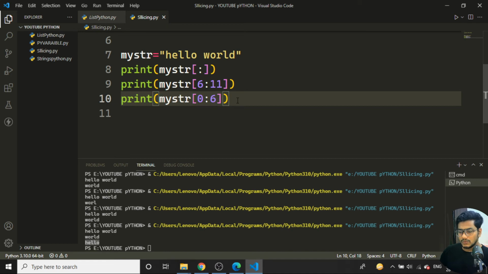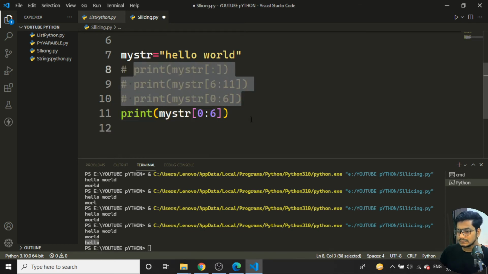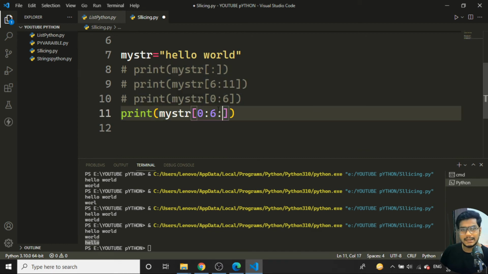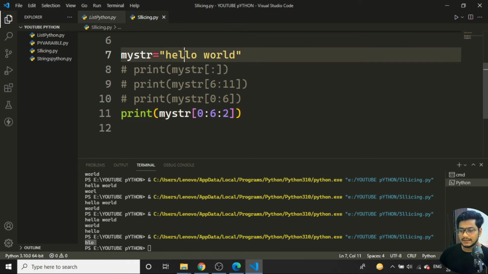Now I want to use one more concept. I'll comment this much. Here I want to skip one letter between each. To do that I need to give the number 2 over here, which means it will skip one letter between. HELLO is there, right? E will get skipped and one L will get skipped. If I run the program, I'm getting HLO. That means E is skipped, L is printed, L is skipped, and O is printed.